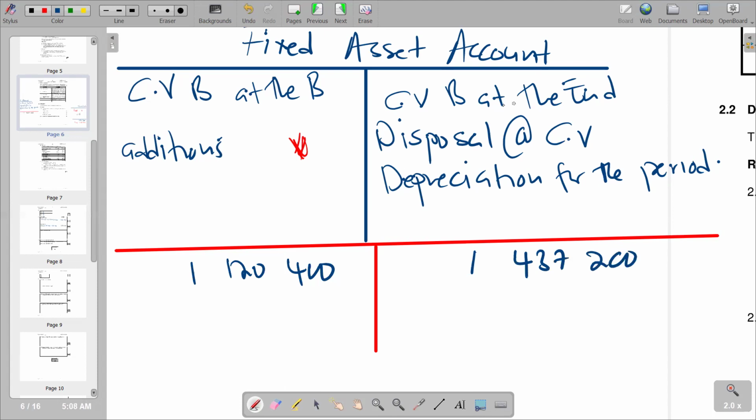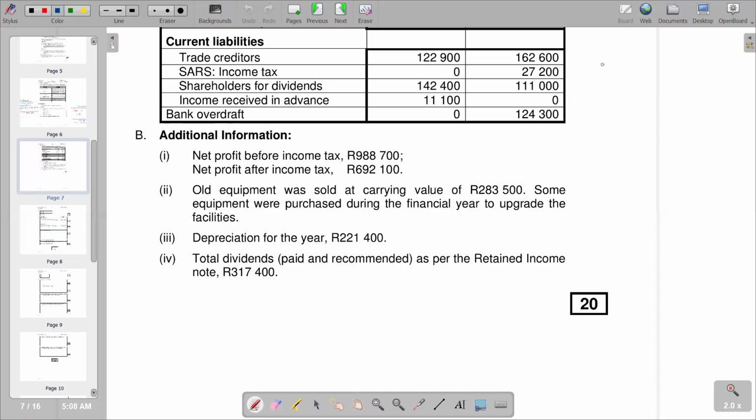Then disposal at carrying value. We look for the information that we have. We are told that all the equipment was sold at a carrying value of 283,500. This is the figure we are looking for.